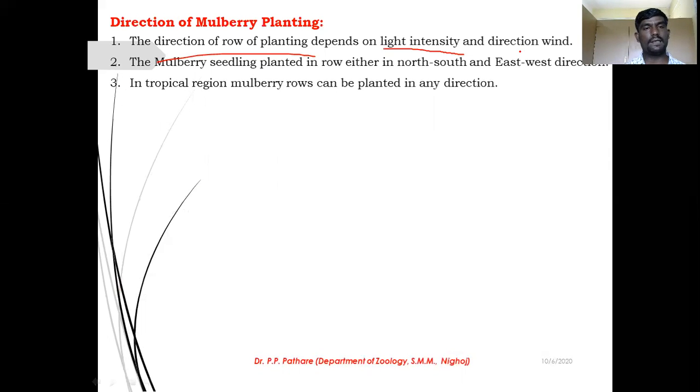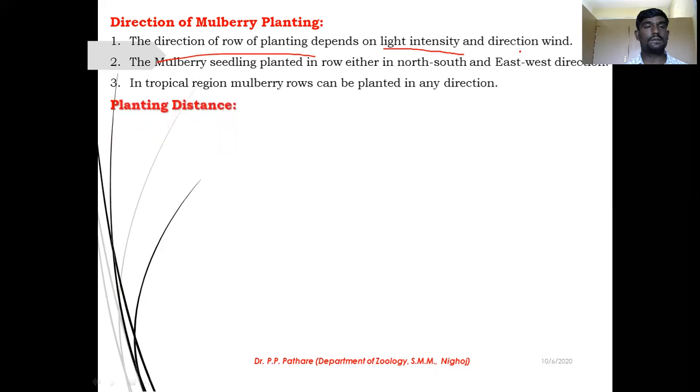That is, for mulberry seedling plants, it is a seedling planted, so grow either in north-south or east-west direction. These are the suitable directions for your mulberry cultivation. In tropical regions, mulberry plants will grow in any direction, because the tropical region shows high intensity of light. Most of the time the sun's rays are out and provide a large amount of light intensity to your plant. So you can cultivate your plant in any direction in your farm.